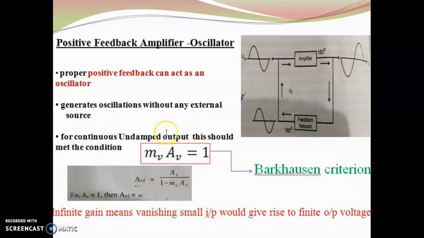So there is a condition to get an undamped oscillation, that is, mVAV is equal to 1. This criterion is known as the Barkhausen criterion. So the gain with feedback becomes infinity. Infinite gain means a vanishingly small input would give rise to a finite output voltage. So a small trigger in the input will produce oscillations.